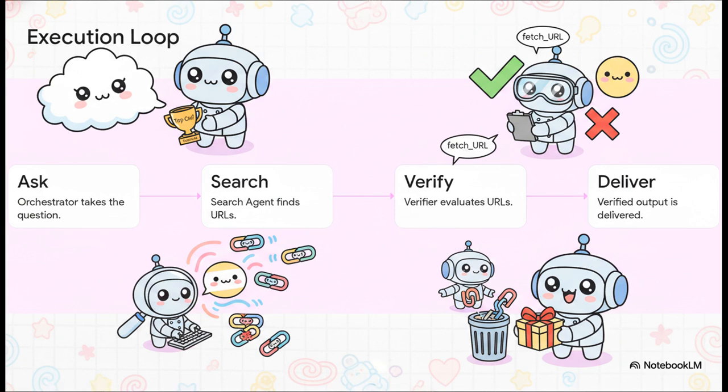Step 3, and this is key, before returning anything to you, the orchestrator dynamically passes those URLs directly to the verifier agent. The verifier uses fetch URL, reads the text, and returns its strict status. Finally, step 4, any link marked not verified or inconclusive gets thrown in the trash. Only the fully verified links are used to generate the final, accurate output that actually reaches you.